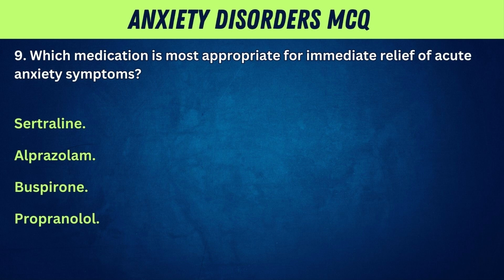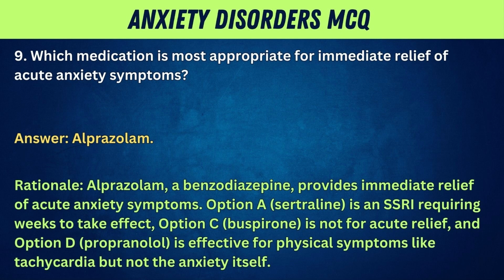9. Which medication is most appropriate for immediate relief of acute anxiety symptoms? Sertraline. Alprazolam. Buspirone. Propranolol. Answer: alprazolam.